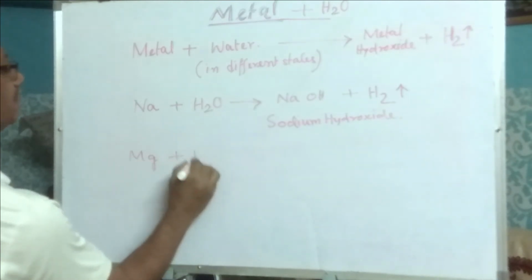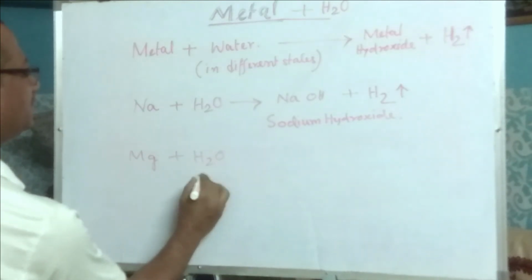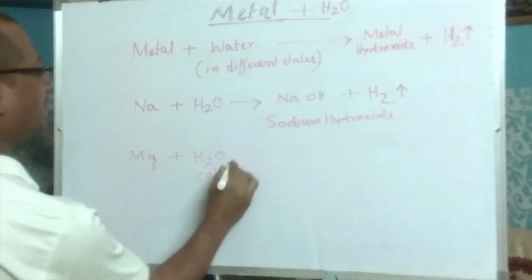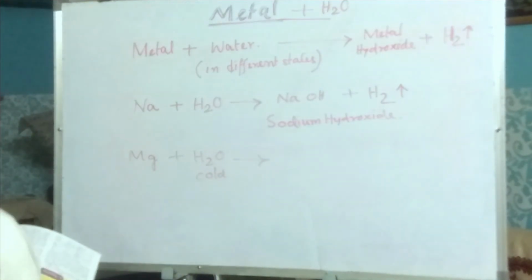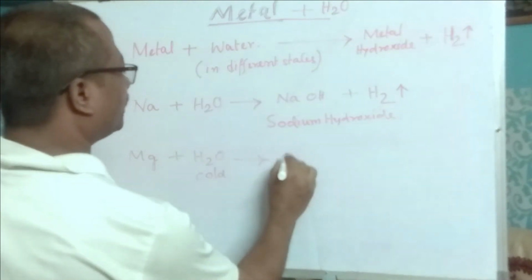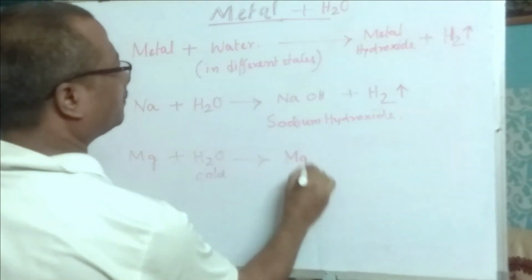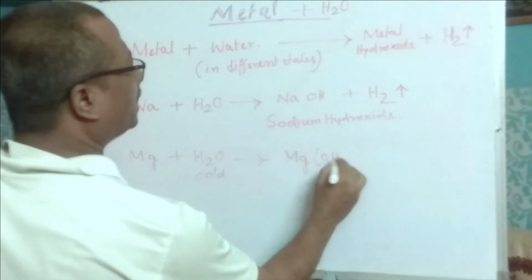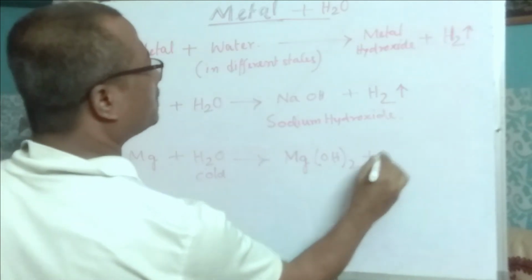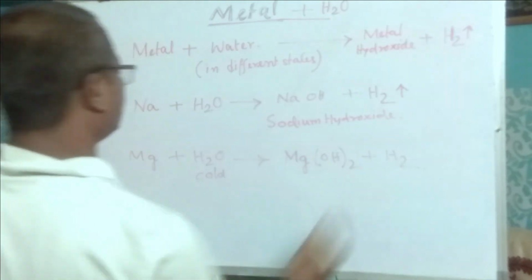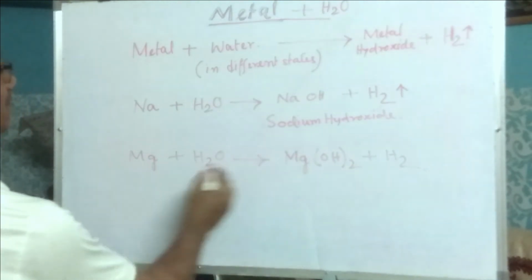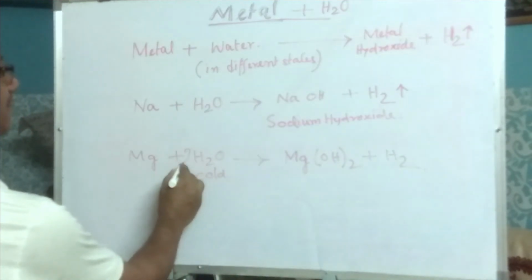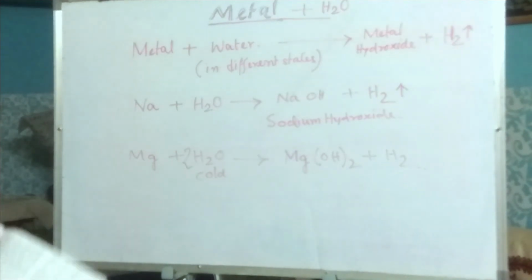Magnesium reacts with water, it is cold water, and produces magnesium hydroxide plus hydrogen gas, H2, therefore we have to multiply by 2. Here it is. Okay.